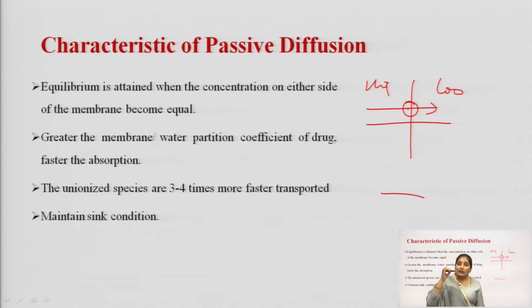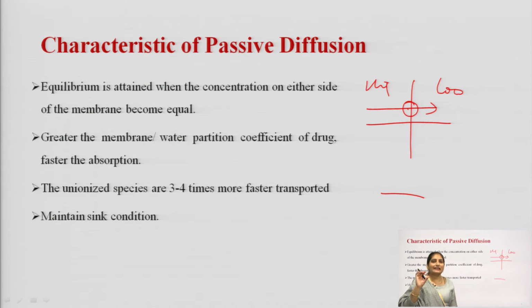So, the concentration of drug in the blood will always remain less as compared to the concentration of drug in the GIT. This is because a concentration gradient or an electrochemical gradient will always exist at the absorption site, and the absorption process will continue. This condition is called the sink condition. What is the sink condition?